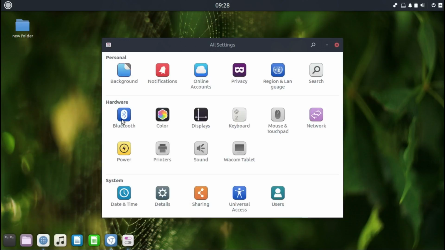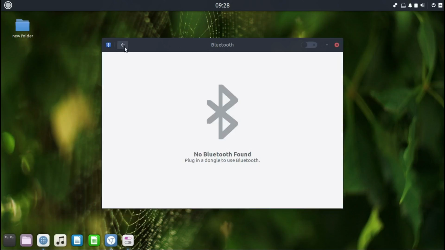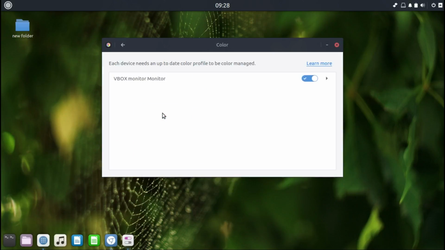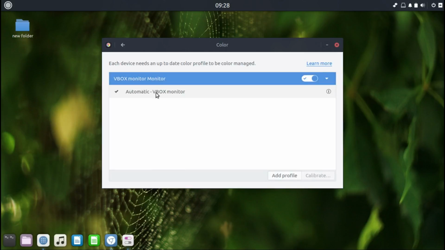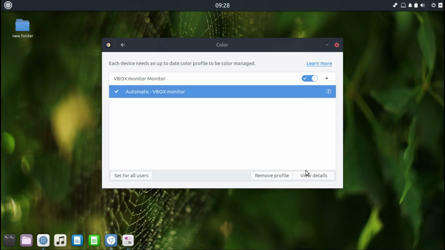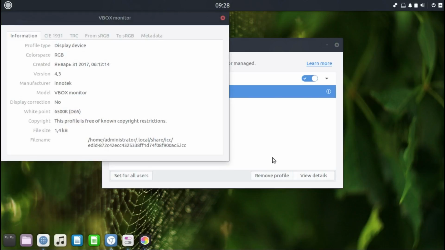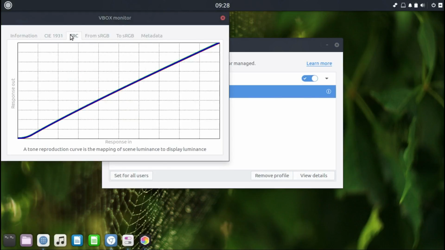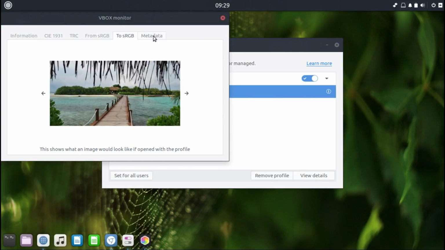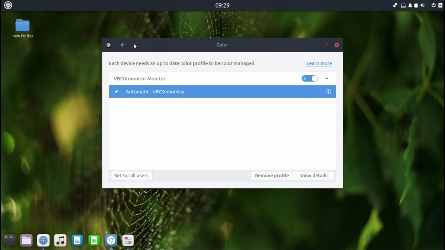Bluetooth, I don't have Bluetooth on this notebook which I'm using, so it's no use checking it out, but as you can see, color, you can check your color for the view details if you ever need these settings. As normal, it's straight there to look at.